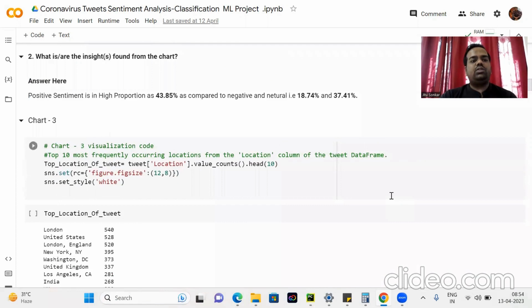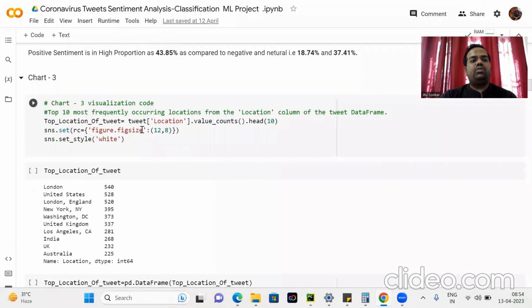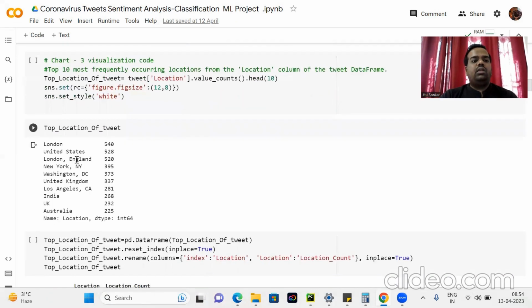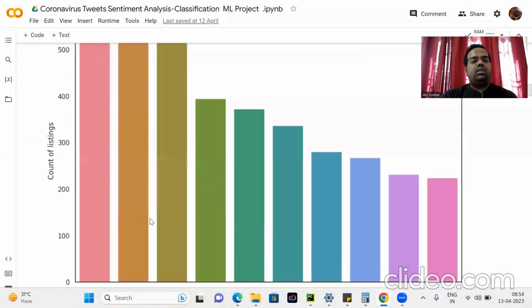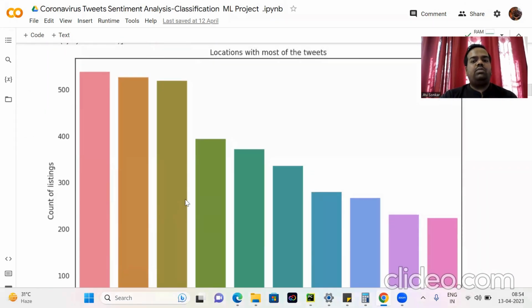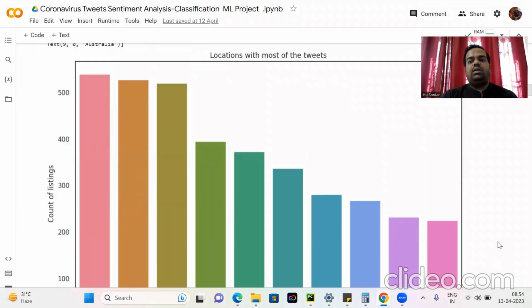In the third visualization code, we find the top 10 most frequently occurring locations from the location column. The top location of tweets is London and the lowest is Australia. So in this bar graph, we saw that London has the highest number of tweets and Australia has the lowest number of tweets.